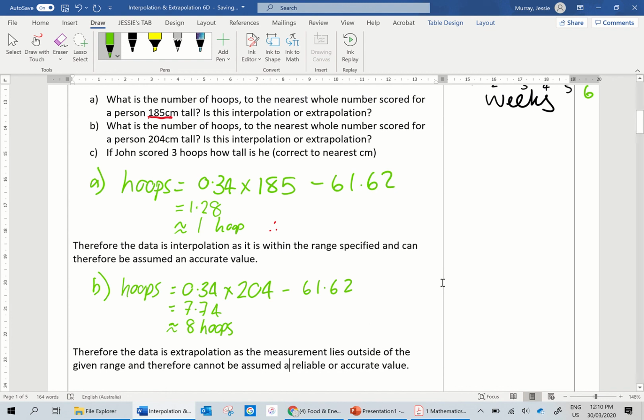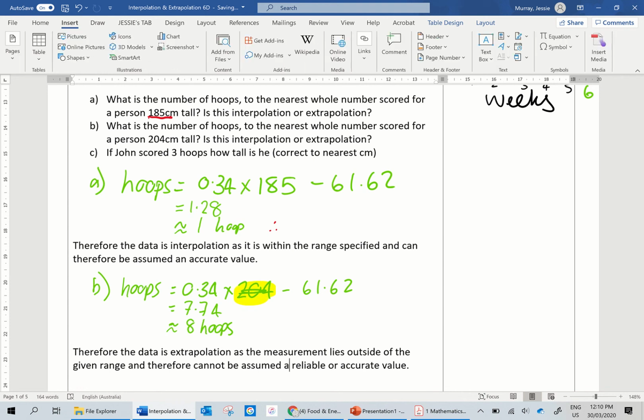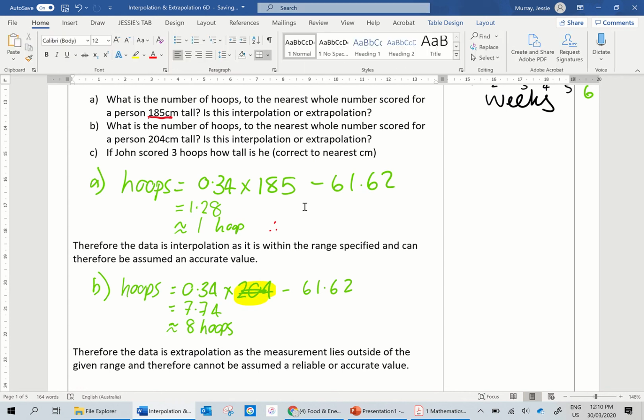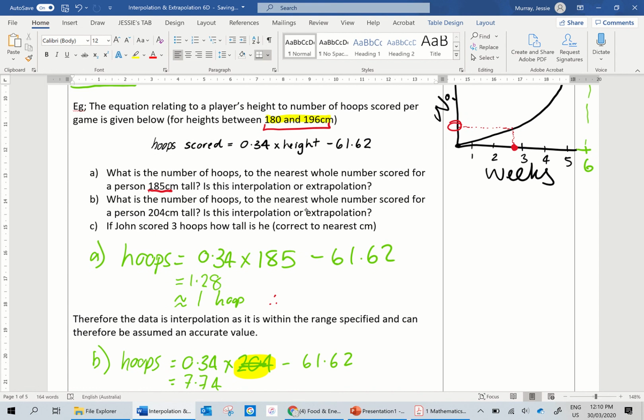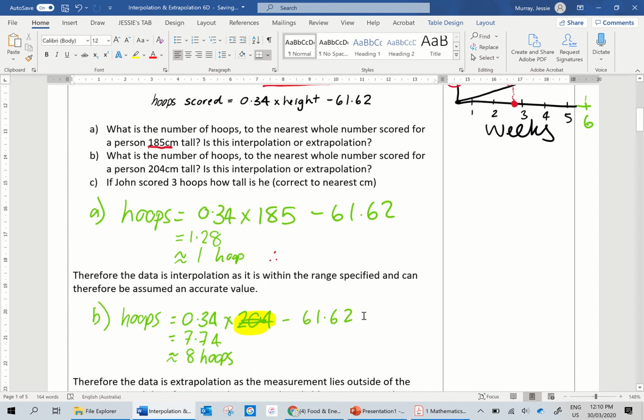So again, if you're not sure where I got that, 204, highlighting it, is definitely outside of the range that they gave us, okay? So that was the range that this formula works for.